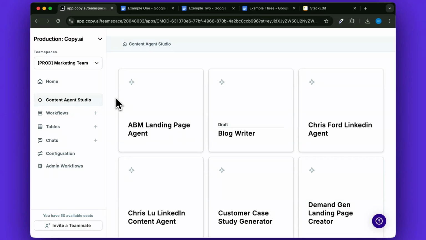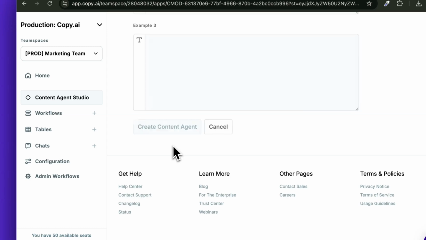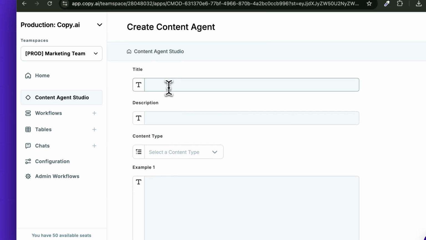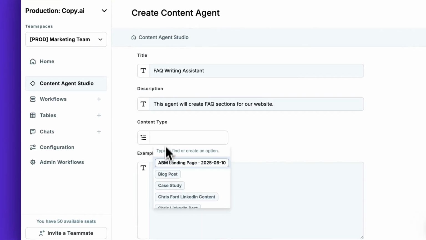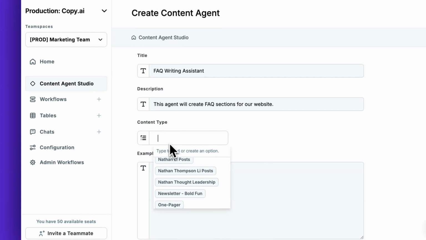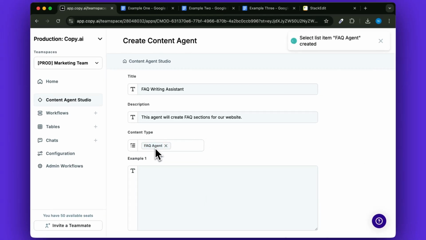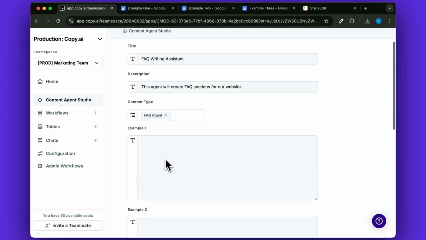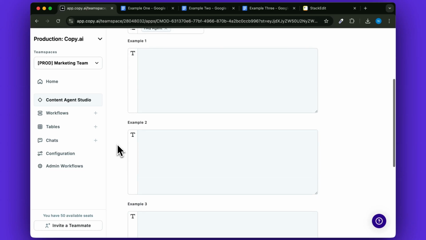To do so, all you have to do is scroll down to this plus icon, click plus here. We will name our agent, give it a description, if we are creating a new agent, we can add that here and click enter. Then we need to load 3 examples of what we consider high quality FAQ responses.